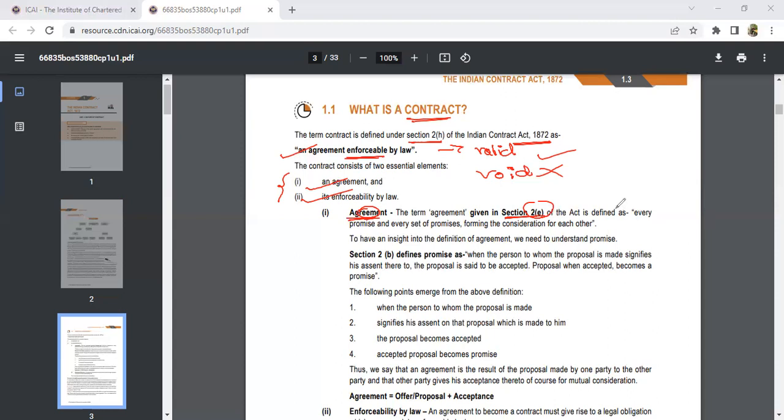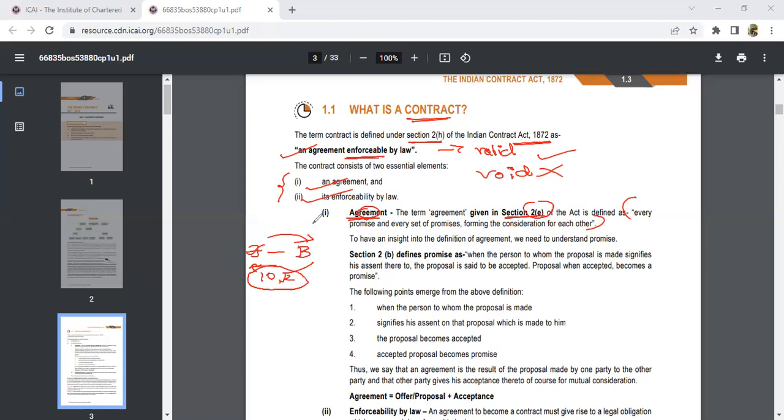So here, what is an agreement? Here we can see a definition: every promise and every set of promises forming the consideration for each other. Say for example, here A is telling B that he'll be delivering his goods worth rupees 10,000. So here A is making a promise to B that he will give the goods. And in return, B is promising A that he'll give 10,000 to A. Every promise and every set of promises forming the consideration for each other.